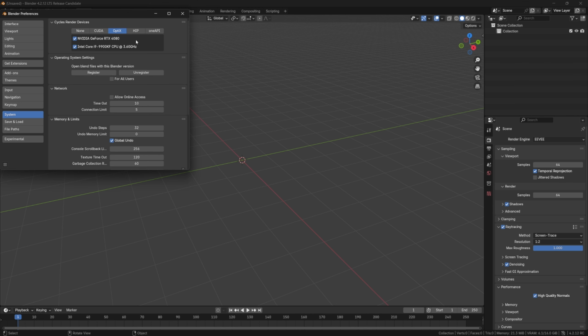I know we're not rendering in this, but we are going to be baking, and baking uses Cycles. So we are going to need Cycles configured to the best of our ability.